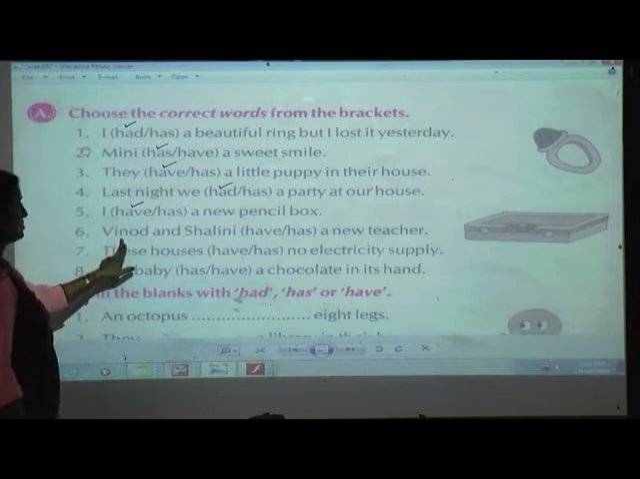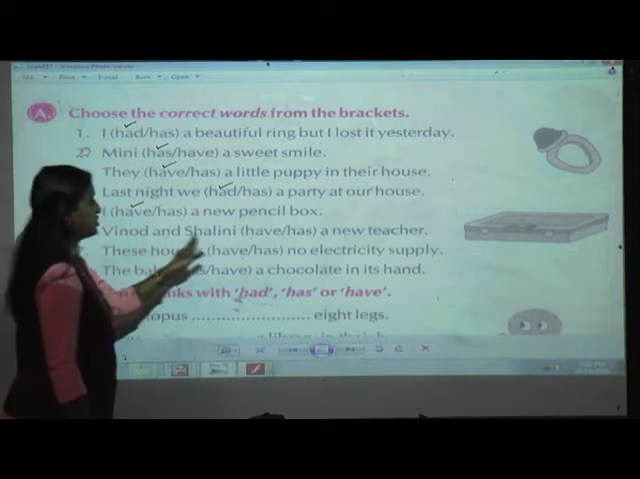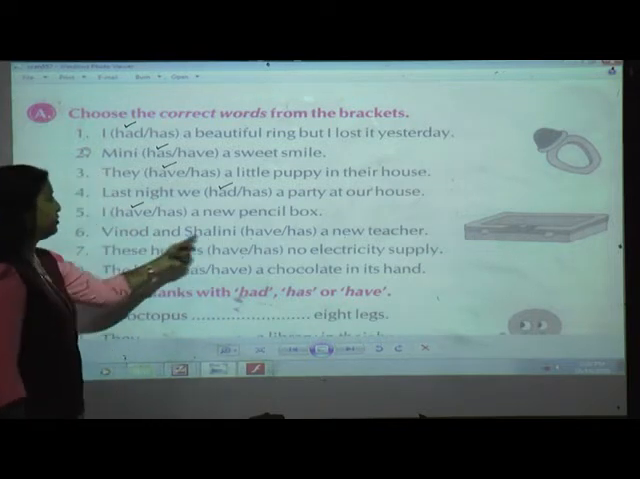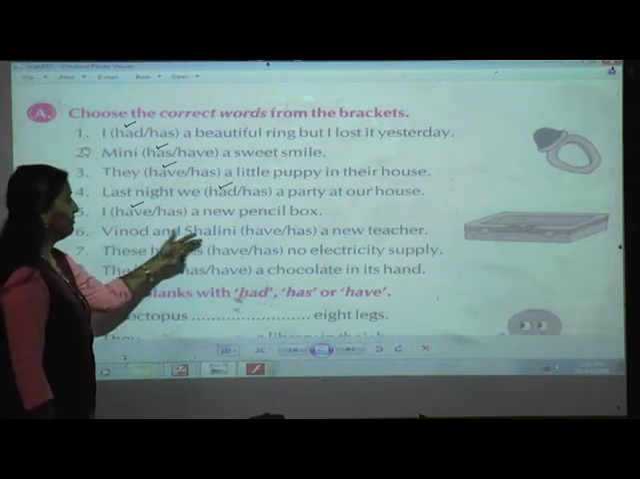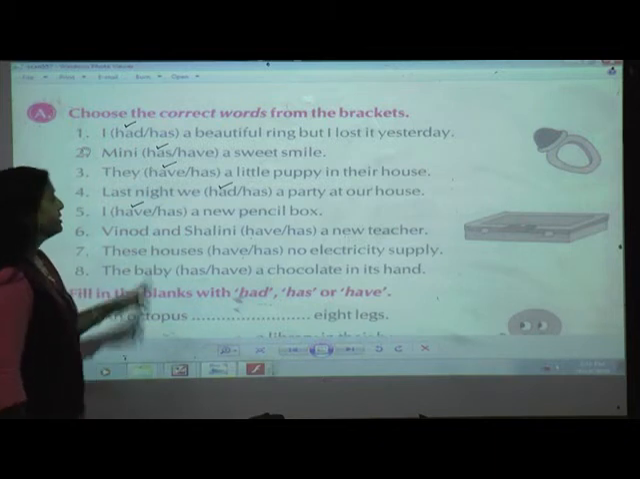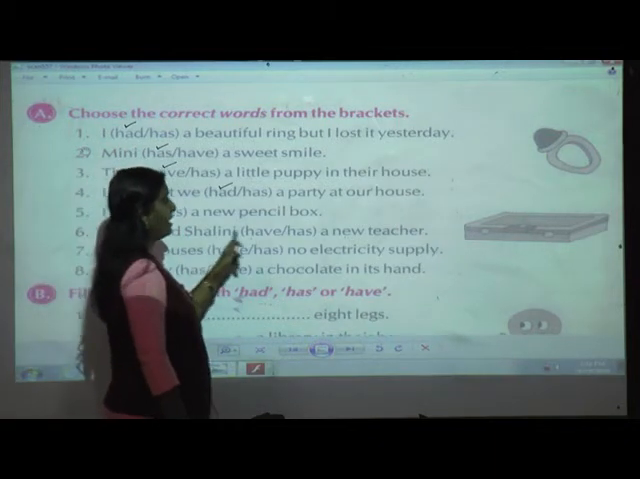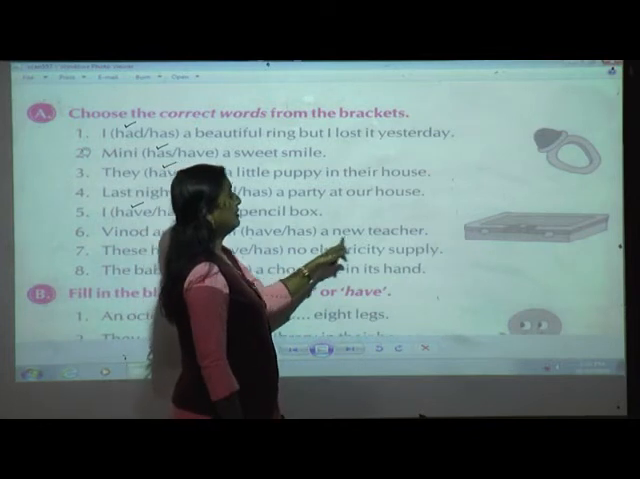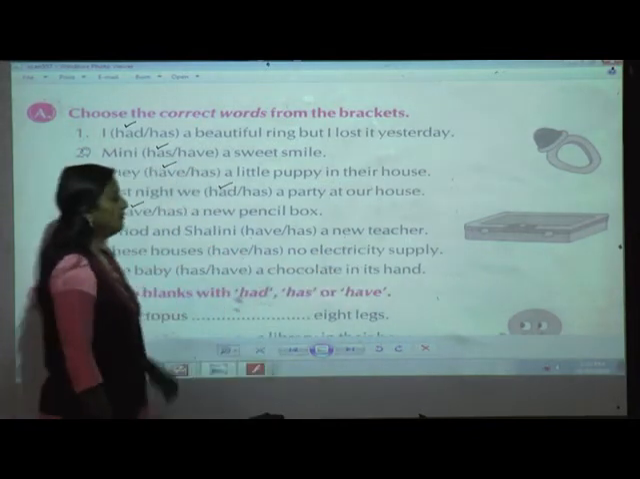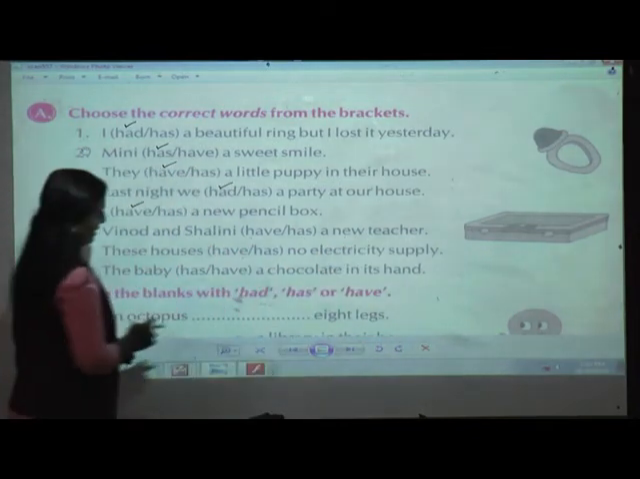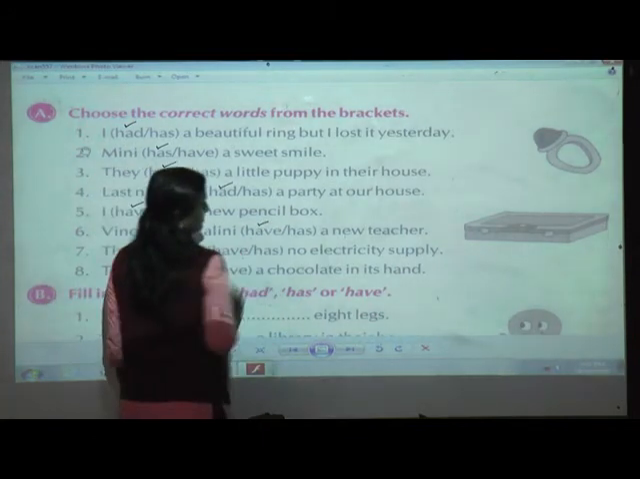Now sixth one, Vinod and Shalini. Now here you can see two persons, one boy and one girl, means plural. Vinod and Shalini has a new teacher. So tell me which verb will come, students? Exactly, have.